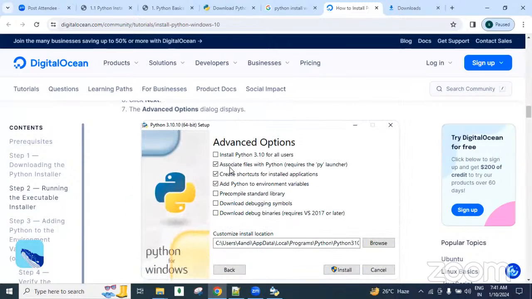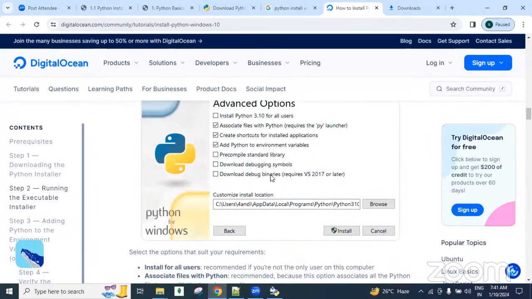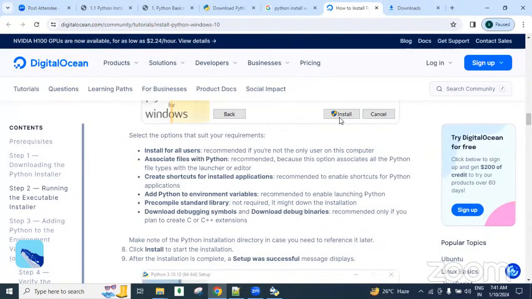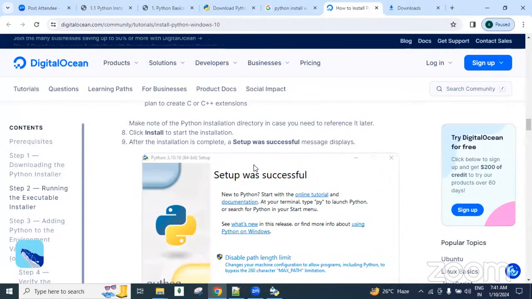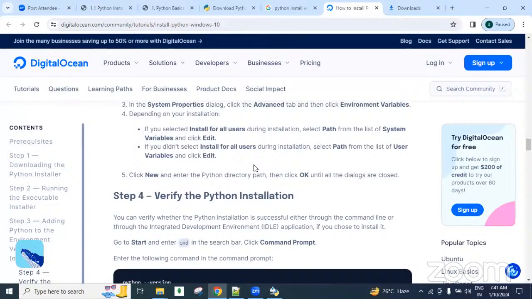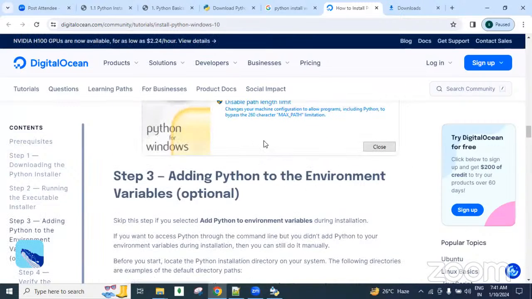Again, some other shortcuts are asked, guys. Okay, so add Python to environment variables. Yes, nowadays Python is automatically added to the environment variables. In old versions, guys, it was asked: do you want to add or not, like that? So, okay, all the things are there. Simply, you can click on this install, guys. So it is going to install, guys. Some installation process is going on. After completing, guys, a message shows that installation is done successfully. So after completing the installation, installation done successfully is shown. So that's it, guys. Installation is over.